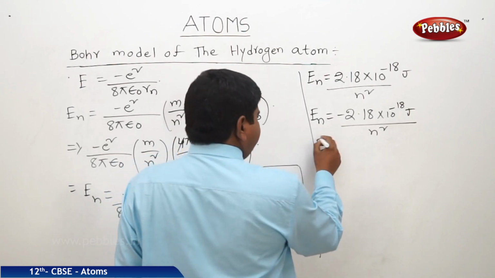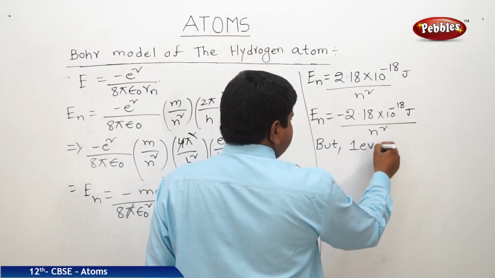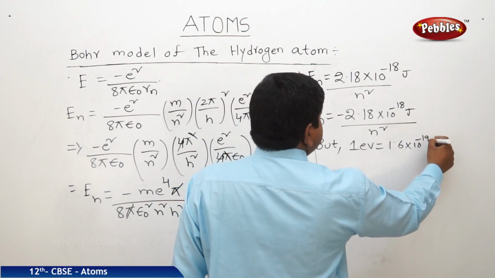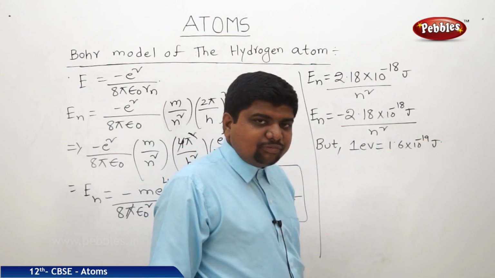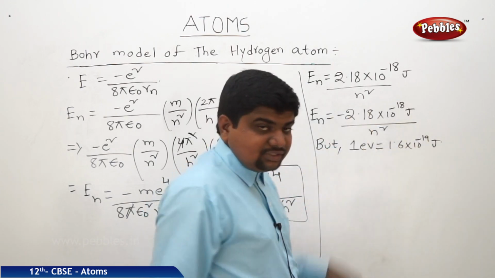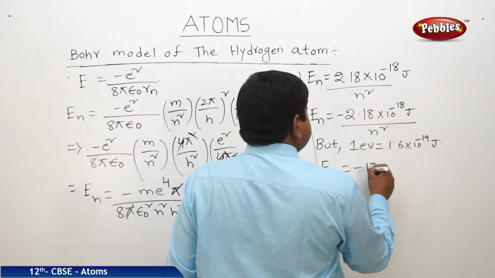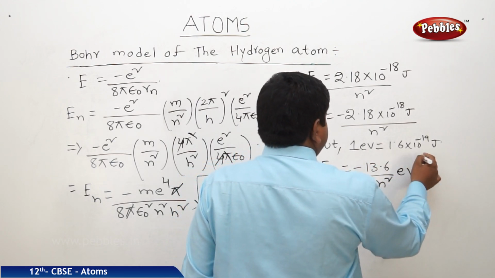But what we can understand, 1 eV is equal to 1.6 into 10 to the power of minus 19 joules. 1 joule is equal to 1 by 1.6 into 10 to the power of minus 19 eV. So in place of joules, I am substituting this conversion, and finally we will get minus 13.6 by n square eV.